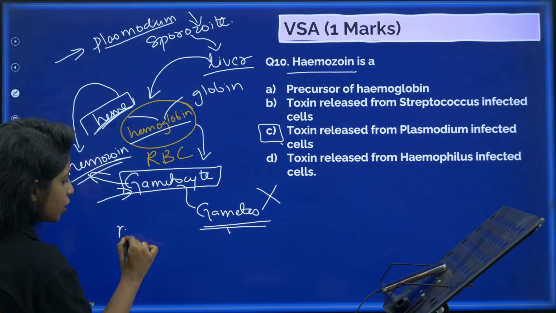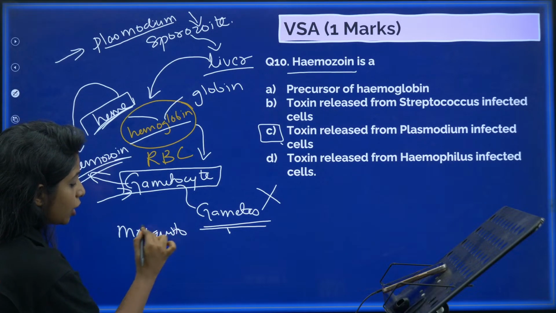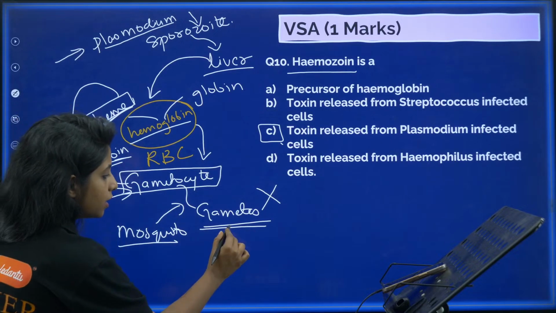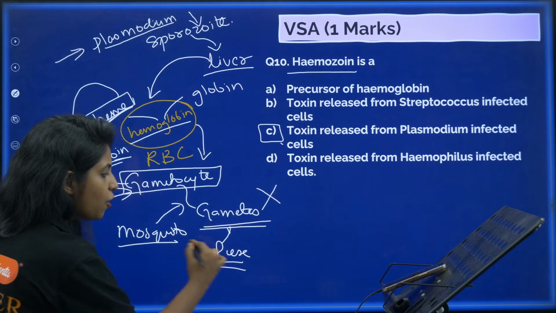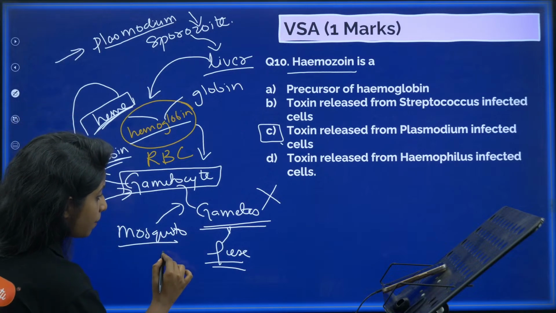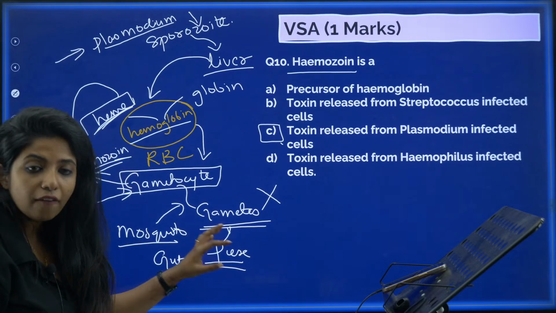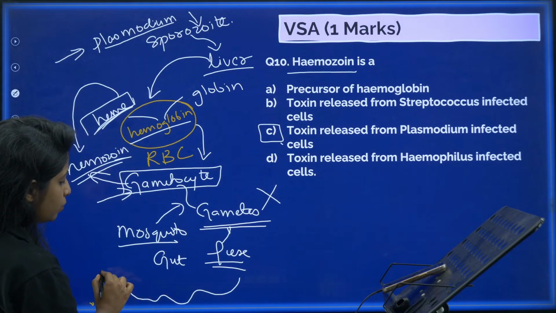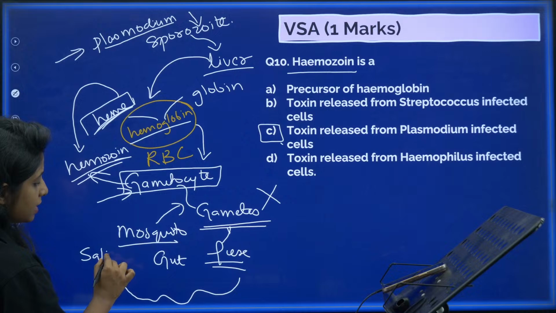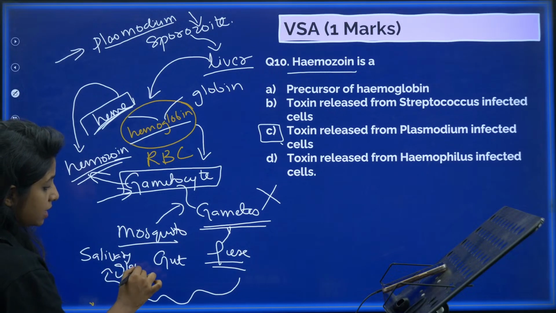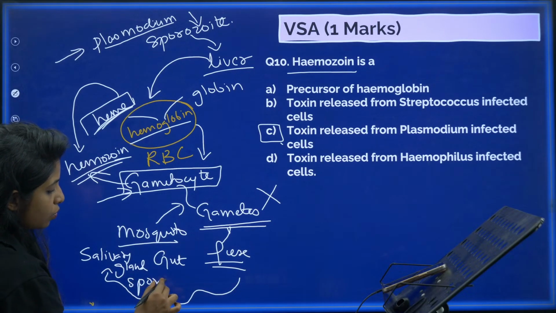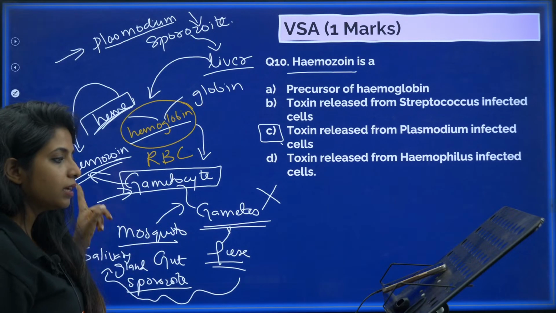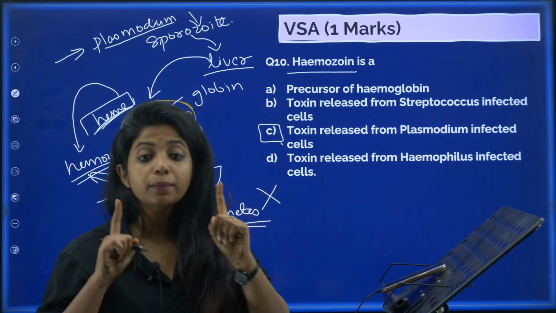Now, this is a mosquito. Inside the gut of the mosquito, this process happens. Gametocyte will finally produce gametes. The gametes will fuse and later form something and do a lot of things. Where it is happening, children? In the mosquito's gut. After fusion and things like that, slowly, whatever is being formed will move to the mosquito's salivary gland. And this stage is known as what? Sporozoite stage, which is being formed. Now, again the mosquito will bite us and the whole thing gets reversed. Okay, so it will be human RBC.